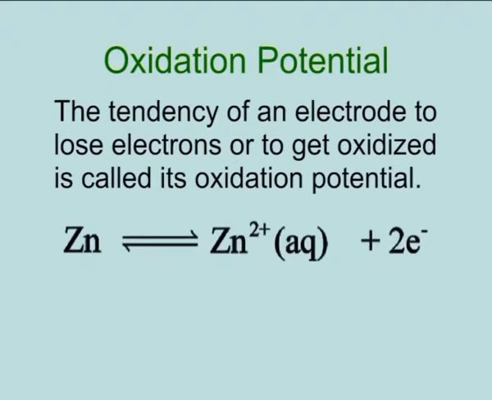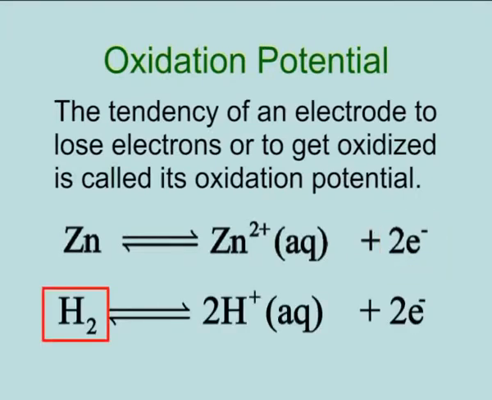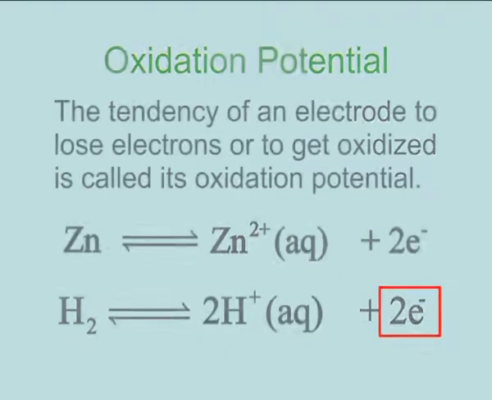Example: zinc in solid state is in equilibrium with zinc ions in the solution plus 2 electrons. Hydrogen in gaseous state is in equilibrium with 2 hydrogen ions in the solution plus 2 electrons.